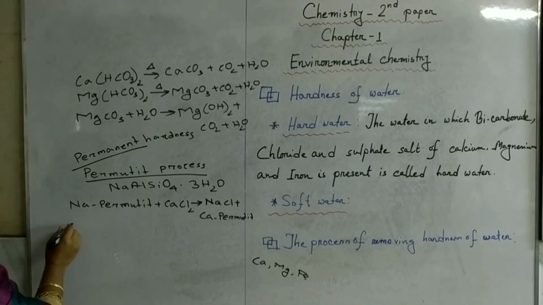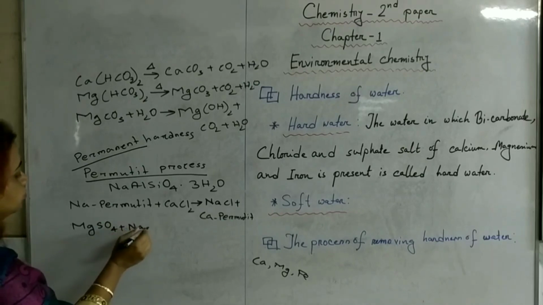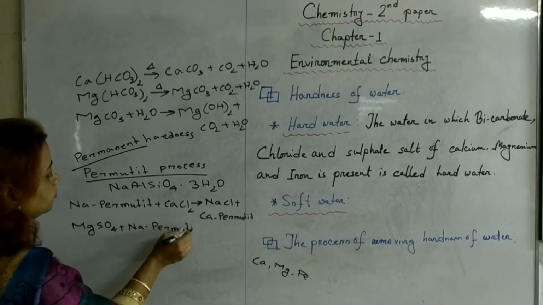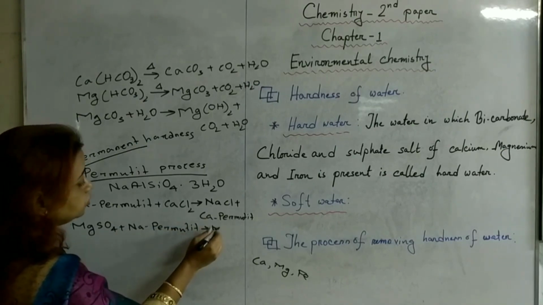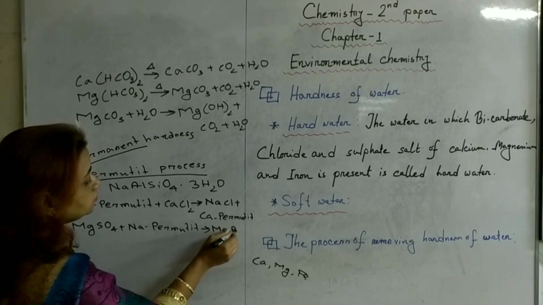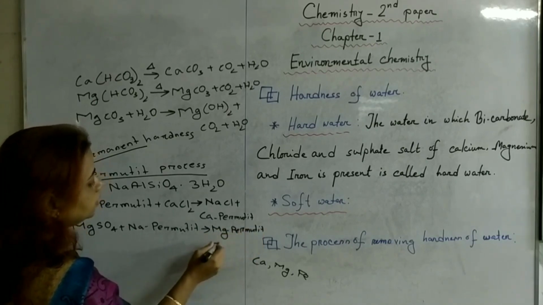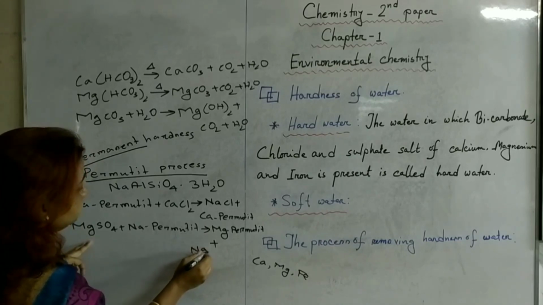Or magnesium sulfate plus sodium permutit is equal to magnesium permutit plus sodium sulfate.